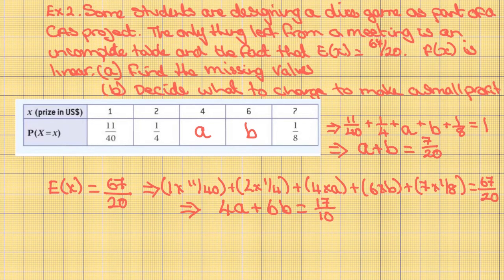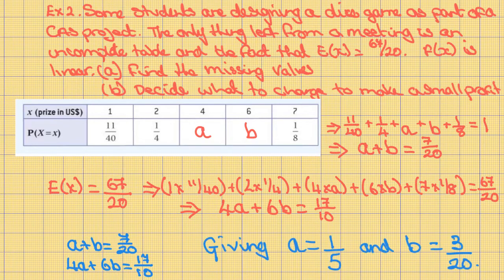Therefore, when we expand and rearrange, we get 4A plus 6B equals 17 out of 10. So we have two equations and two unknowns, so they can be solved simultaneously using a GDC, giving A equals 1/5 and B equals 3/20.